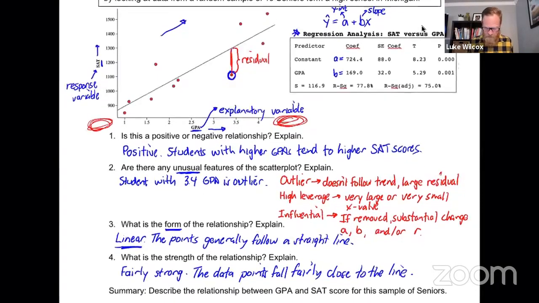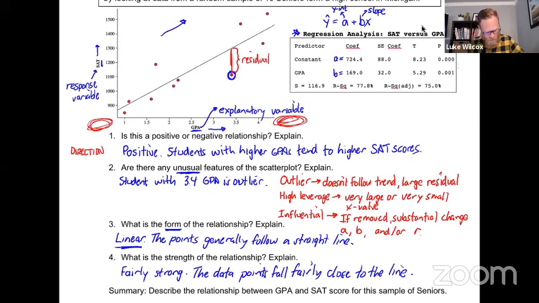Okay, now we're going to take a little bit of a pause here before we summarize, and that's to notice exactly what we have commented on in the first 4 questions, because each one of these questions is giving us something really important. In question number 1, where we indicated positive or negative, we were describing the direction of the relationship. Generally, your direction is either going to be positive or negative.